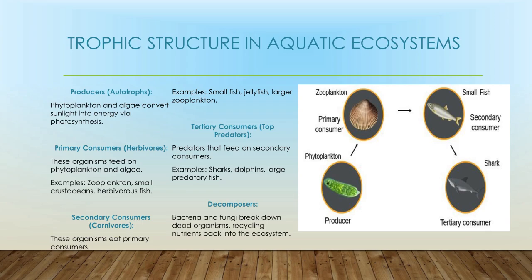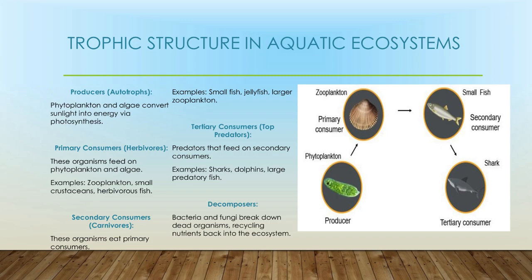These phytoplankton are eaten by the zooplanktons. Organisms which feed on phytoplanktons and algae are known as primary consumers or herbivores, and these are again eaten by the secondary consumers or carnivores such as small fishes, jellyfishes or larger zooplankton. And this can be eaten by tertiary consumers like top predators, also known as apex predators.